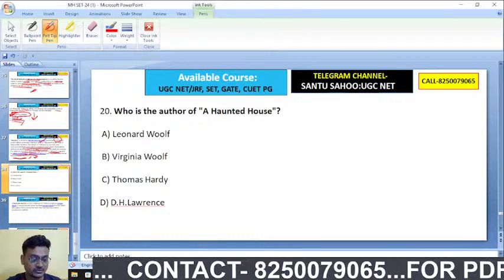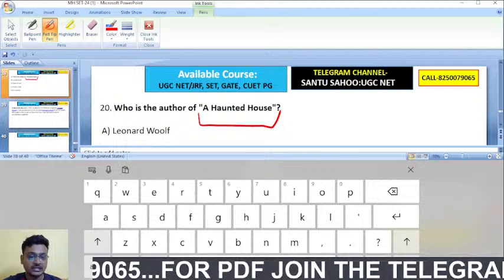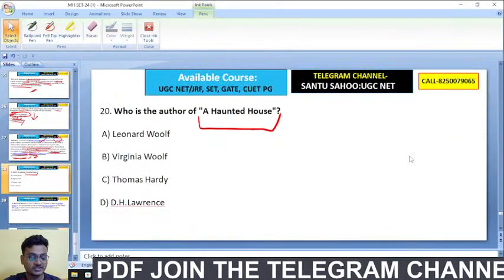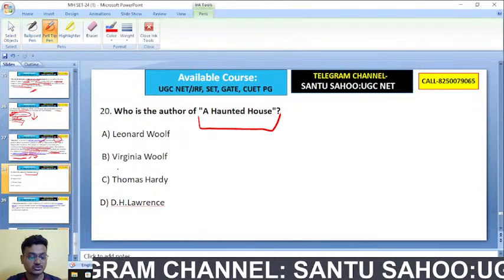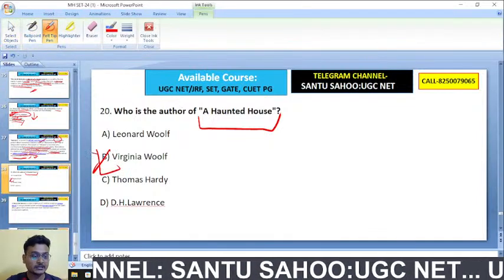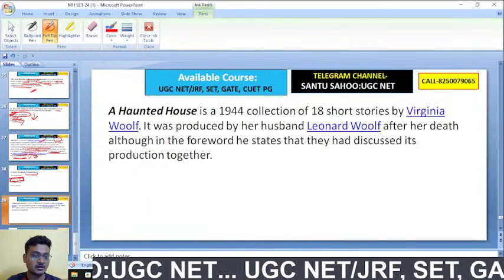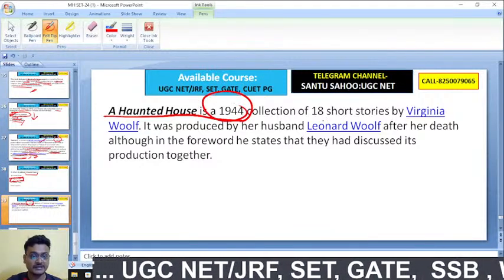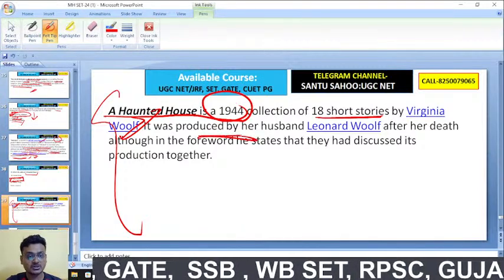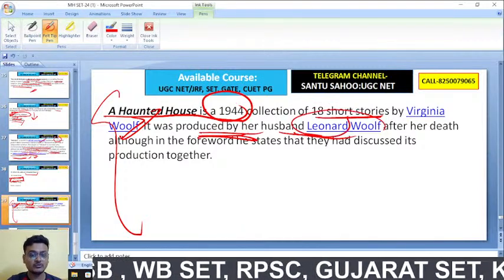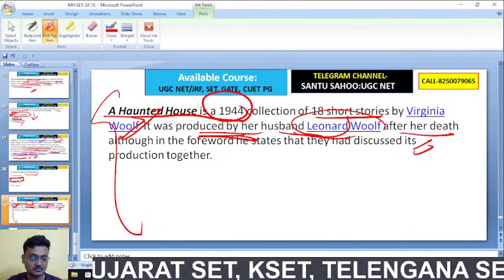And here is the last question. Who is the author of A Haunted House? Haunted House is a short story. Leonard Woolf, Virginia Woolf, Thomas Hardy, D.H. Lawrence. A Haunted House is actually a short story written by Virginia Woolf and published by her husband Leonard Woolf. So here is the explanation. A Haunted House is a 1944 collection of 18 short stories by Virginia Woolf. It was produced by her husband Leonard Woolf after her death, so it's a posthumous collection.